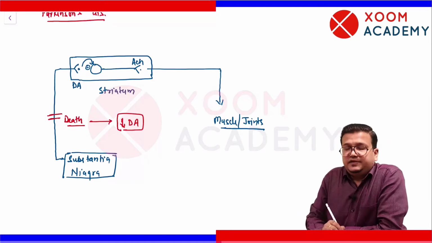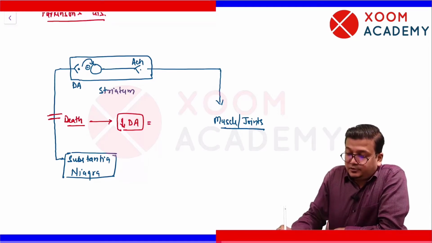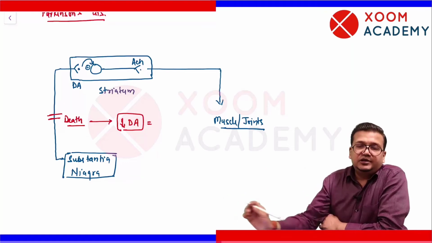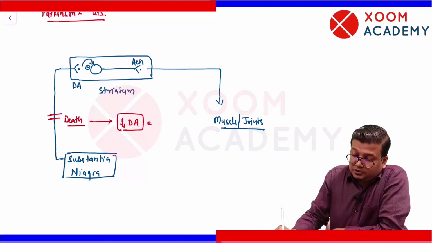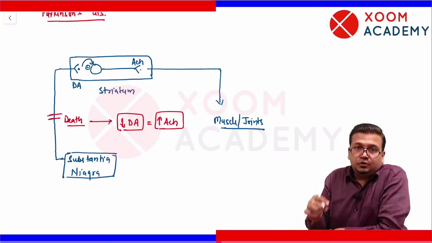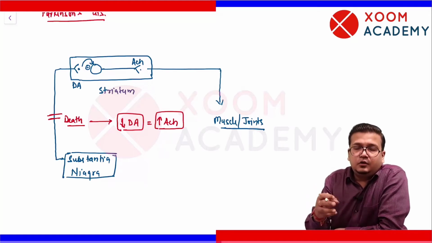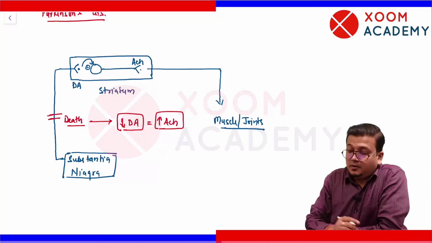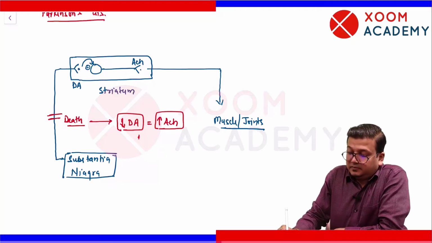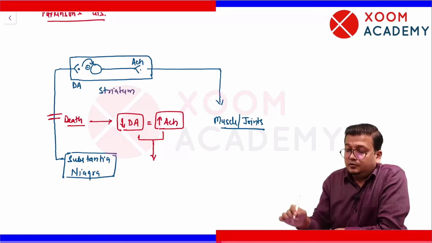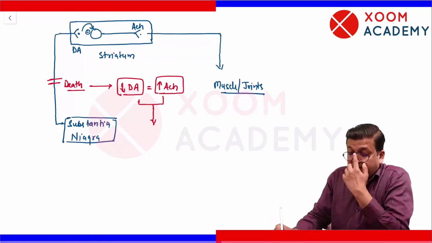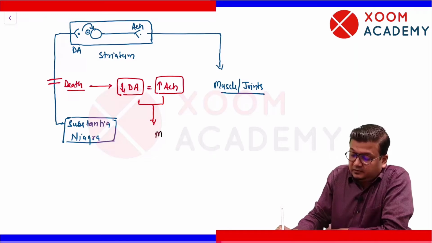When dopamine deficiency occurs, as you can understand, the control on cholinergic neuron will reduce. So it will increase the acetylcholine or cholinergic activity. Because of these chemical problems, these neurotransmitter issues in CNS, patients will develop muscle rigidity.